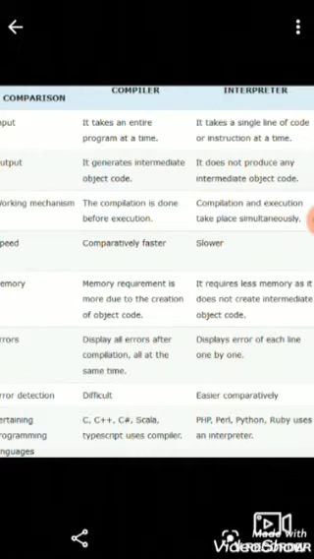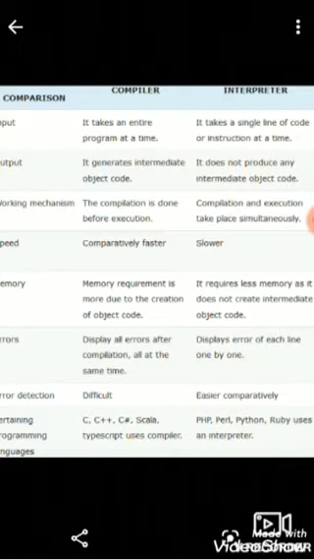The compiler is faster, the interpreter is slower. Memory requirement is more for the compiler due to the creation of object code, and the interpreter requires less memory as it does not create intermediate object code. The compiler displays all errors after compilation at the same time, and the interpreter displays the error of each line one by one. So compiler error detection is difficult, but interpreter error detection is easier compared to the compiler.